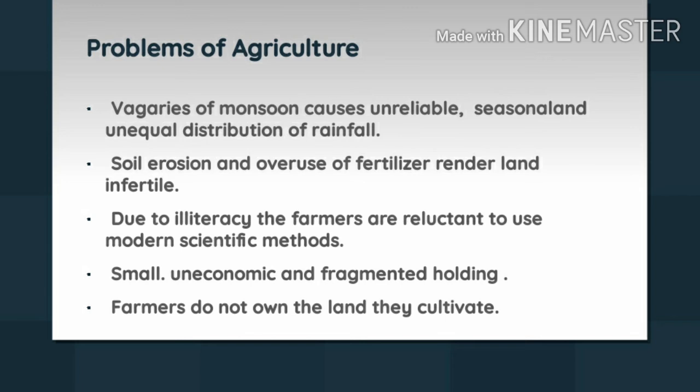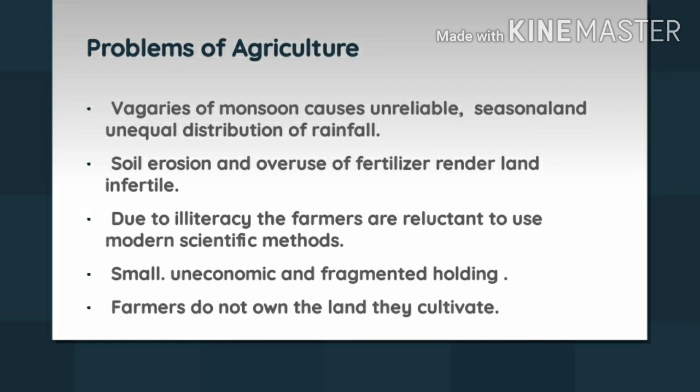Because of the law of inheritance that exists in India, the farmland is fragmented to a great extent. So obviously the piece of land is uneconomic as well as very small. So the farmers are not very interested in taking the risk or putting in more effort or more money or capital in that plot of land, because it is very small, and tractors cannot be used on those plots. So the farmers are not interested in investing in this kind of farmland.